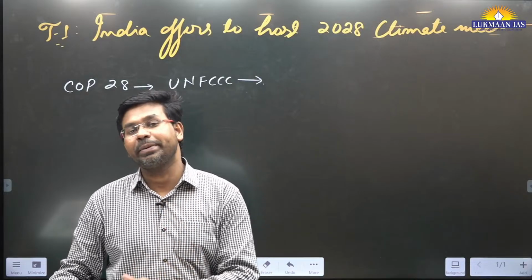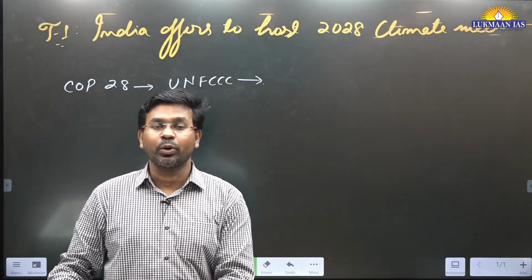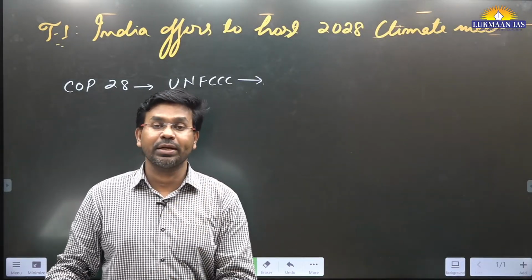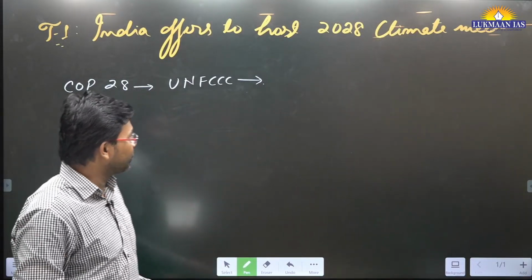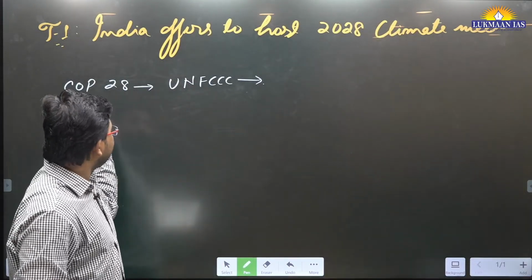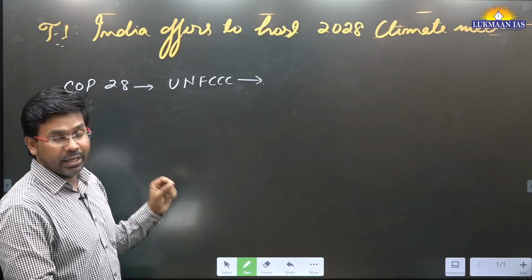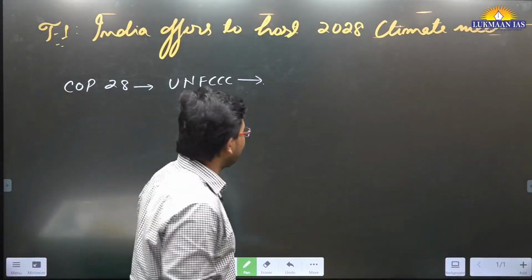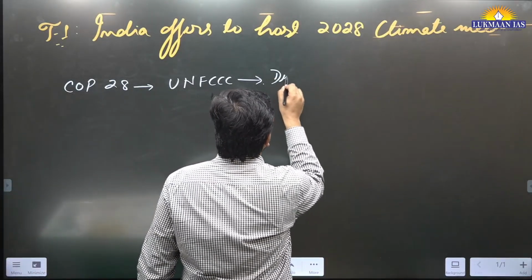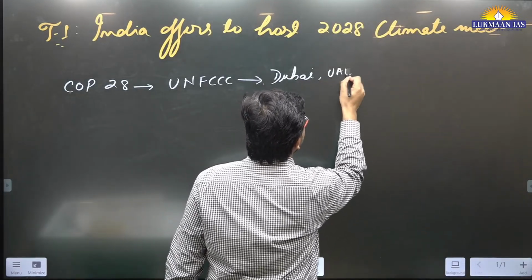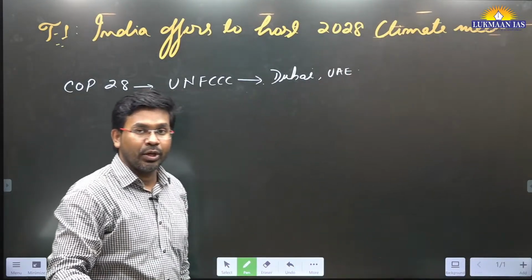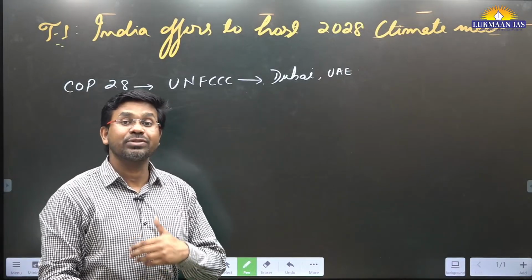What actions can be taken by different countries so that global warming can be reduced, so that the pollution that is there can be mitigated, can be reduced? The 28th Conference of Parties to the United Nations Framework Convention on Climate Change is being held in Dubai, which is located in the United Arab Emirates. The Prime Minister of India has visited over there.